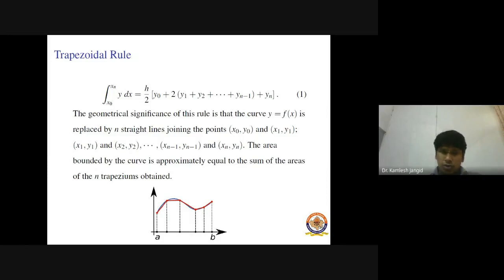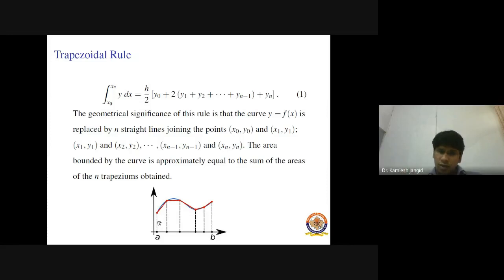To reduce this error, we minimize the interval width. If we minimize this width of the subinterval, then we get a more accurate solution, closer to the exact solution, right? So in the trapezoidal rule, we replace our curve by a straight line joining the endpoints in each subinterval.